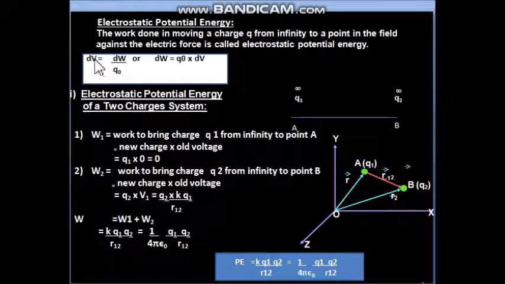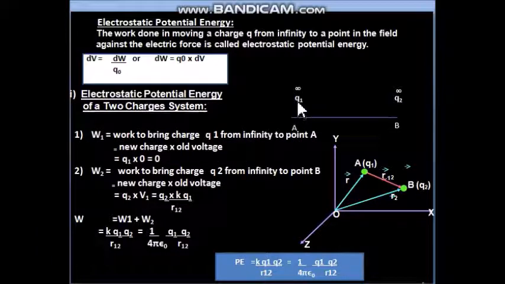Since dV is equal to dW upon test charge, where dV is already present and the test charge is the new charge brought here, we can rearrange the formula: dW is equal to Q0 into dV. So in this manner we can learn the work done formula as new charge into old voltage. New charge is the one which is moved, and dV is the old voltage or voltage difference already present. Learn this formula now, and let us apply it for all the cases.